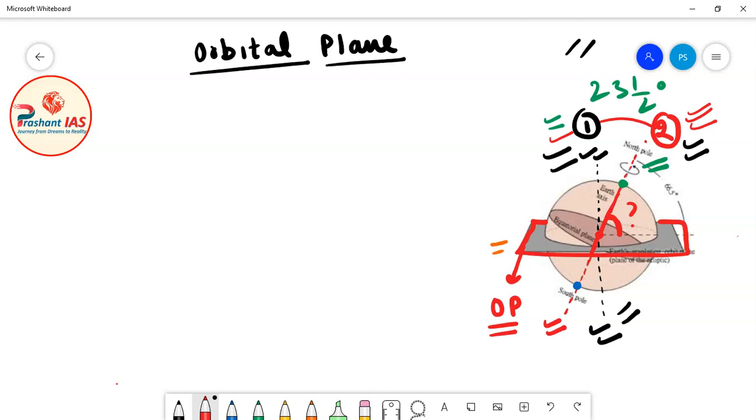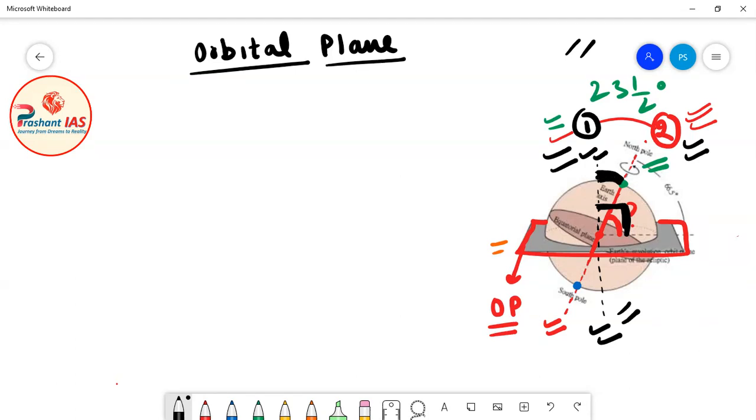So now let's find out. Friends, we know that this angle is 90 degree. And the value of this angle is 23.5 degree. Listen to my words carefully and see on the screen as well. So this entire angle is 90 degree and the value of this angle is 23.5 degree.